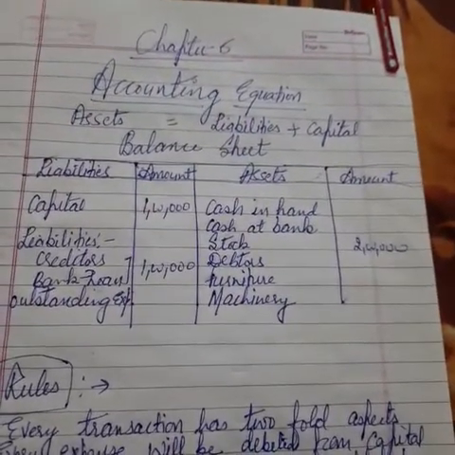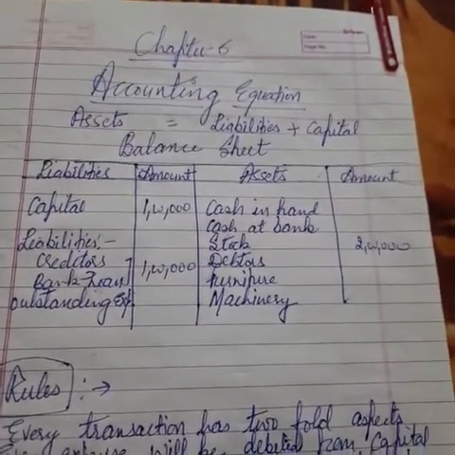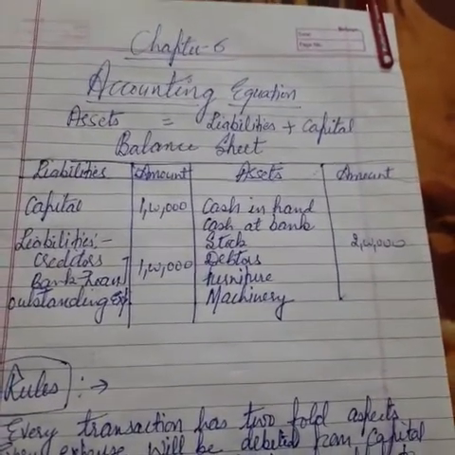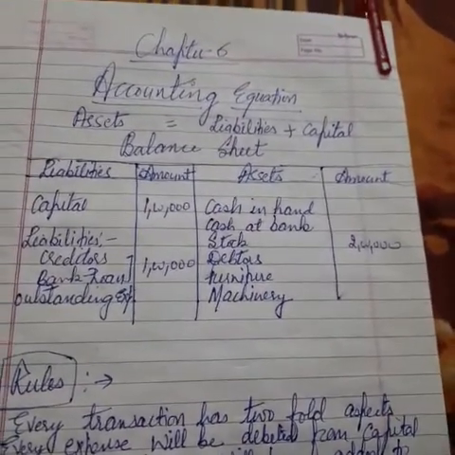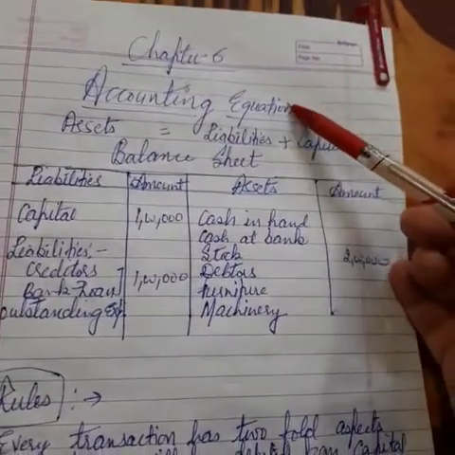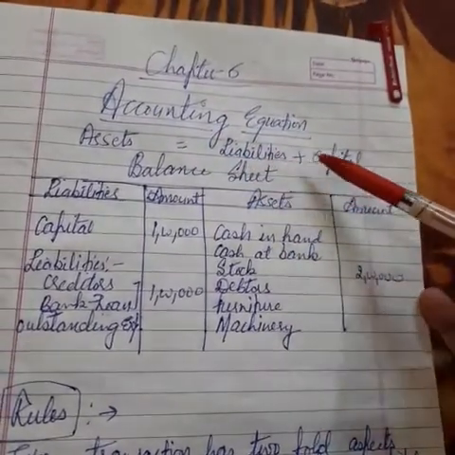So today we are going to start a new chapter, the first practical chapter of your accountancy book. The chapter number is 6 and the name of the chapter is Accounting Equation. Now, what is the accounting equation? It says assets equals liabilities plus capital.